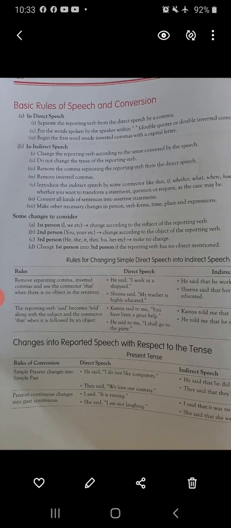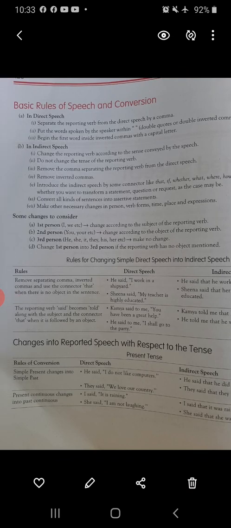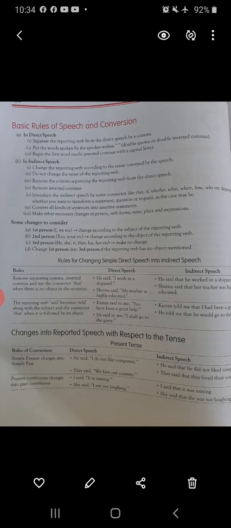Now changes into reported speech with respect to the tense. Let me tell you, dear students, that direct speech is divided into two parts, as I have already told you in my classes. The first part is known as the reporting verb, and the second part, the part that is in inverted commas, is known as reported speech. Now changes into reported speech with respect to the tense. Rules of conversion, direct into indirect.